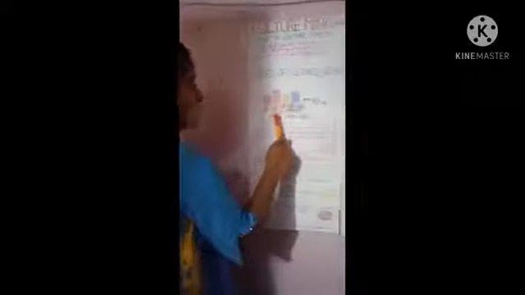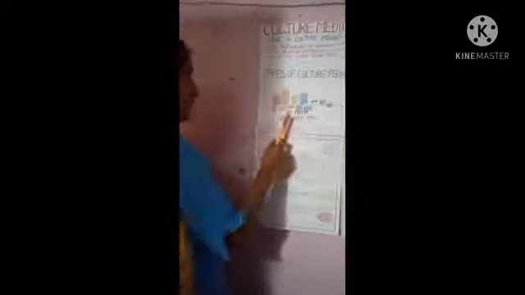Types of culture media. These are the different media prepared for growing microorganisms. See how many media there will be. Next one is uses of culture media. What are the uses of culture media? It is important to grow microorganisms outside the body for the following purposes.